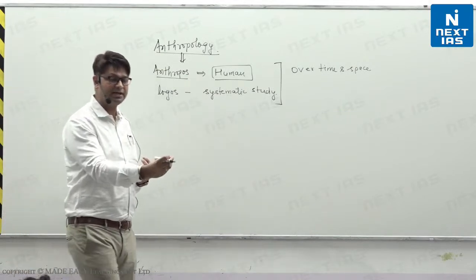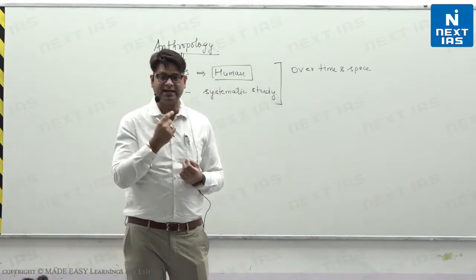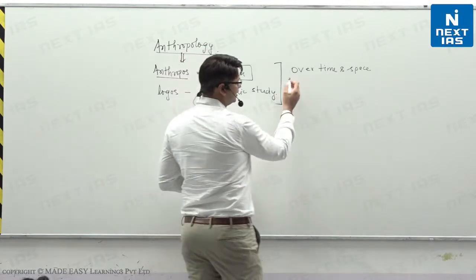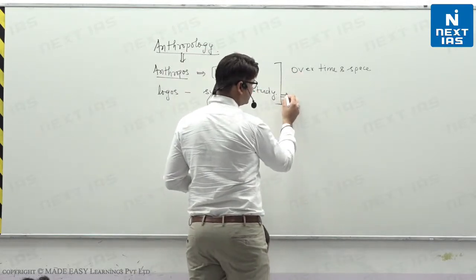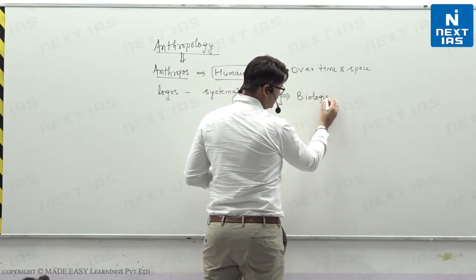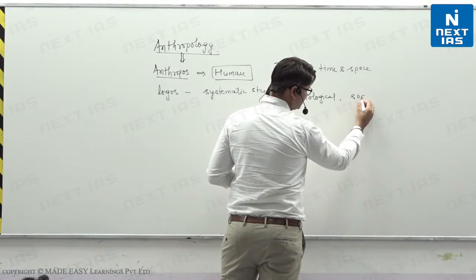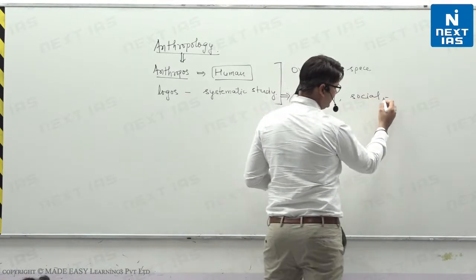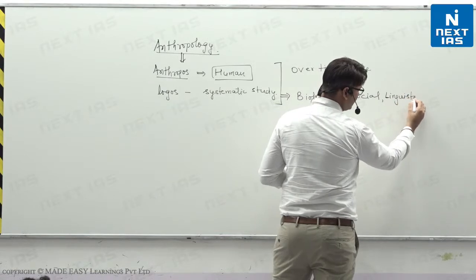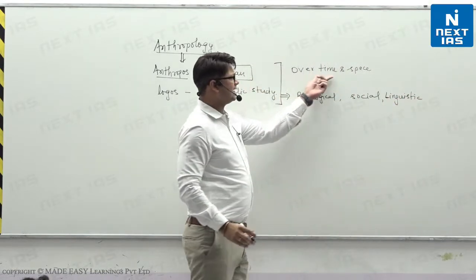Then I am a social being and I have a unique capability of speaking using language. So you can say we have three main aspects: the biological aspect, the socio-cultural aspect, and the linguistic aspect. And all these aspects are studied over time and space.